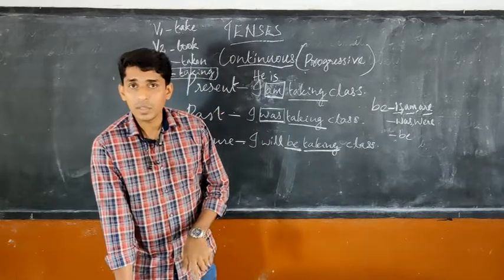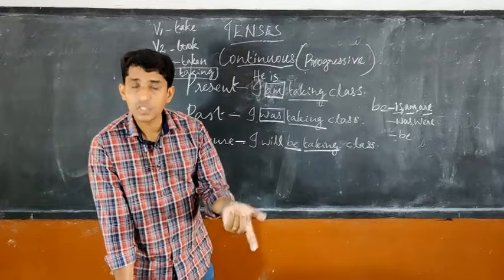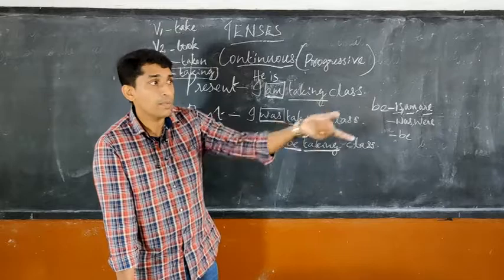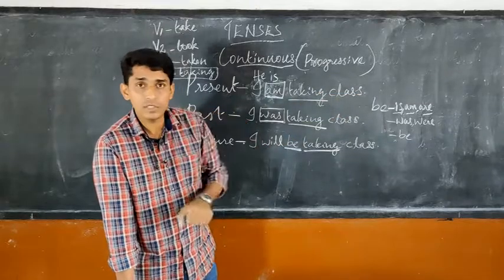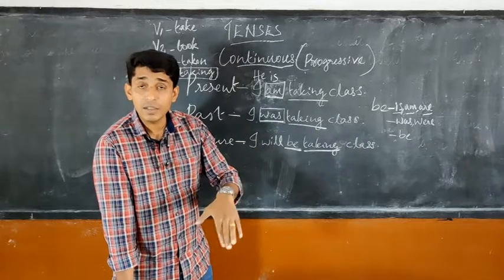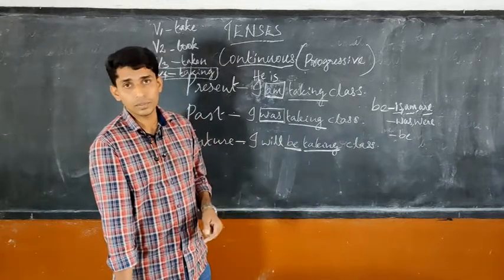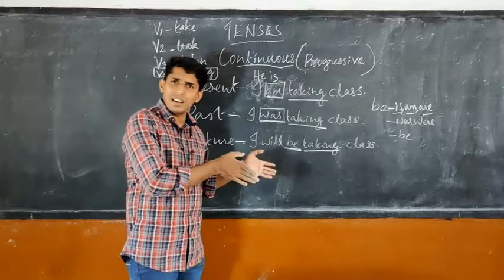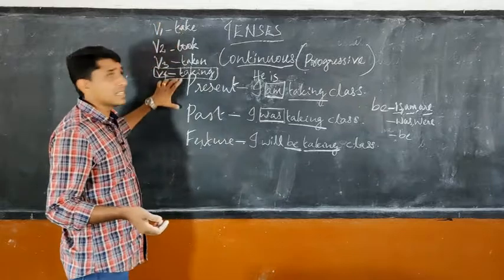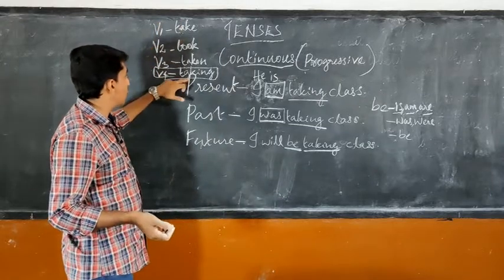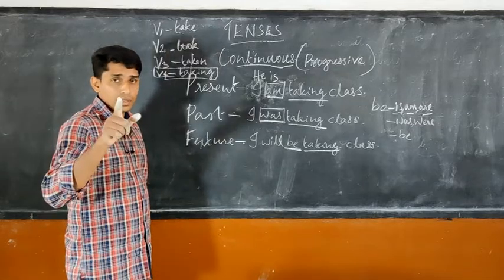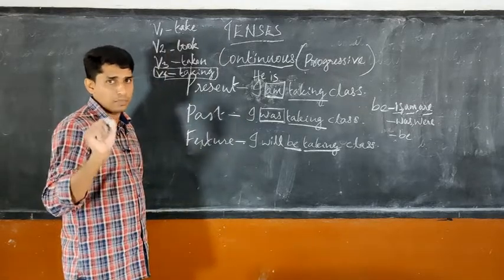I am taking class. He is taking class. She is taking class. Okay, he is speaking to someone. My father is speaking. Last day we just saw my father speaks, simple present. Present continuous is my father is speaking. So everything can be learned like this, very simple. Okay, just always keep this in mind because these are the forms of verbs that will be used in different tenses. So you have to keep in mind.